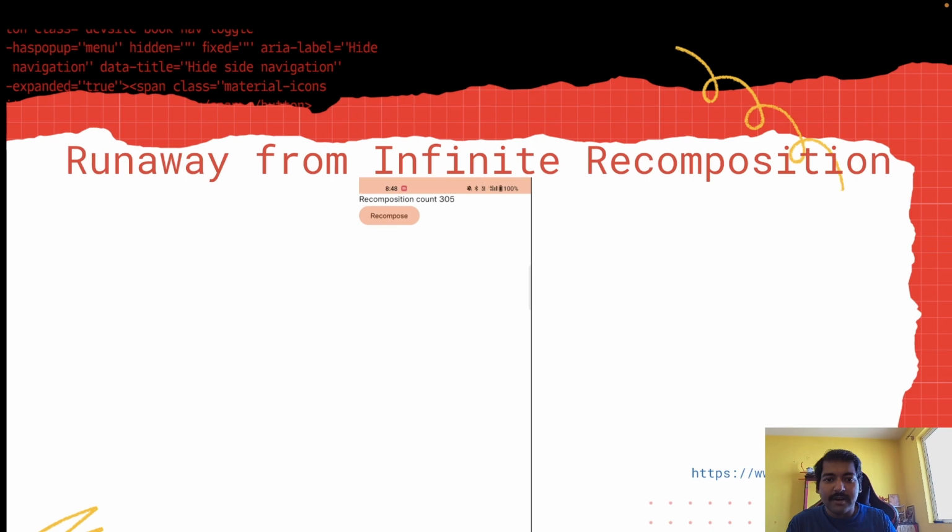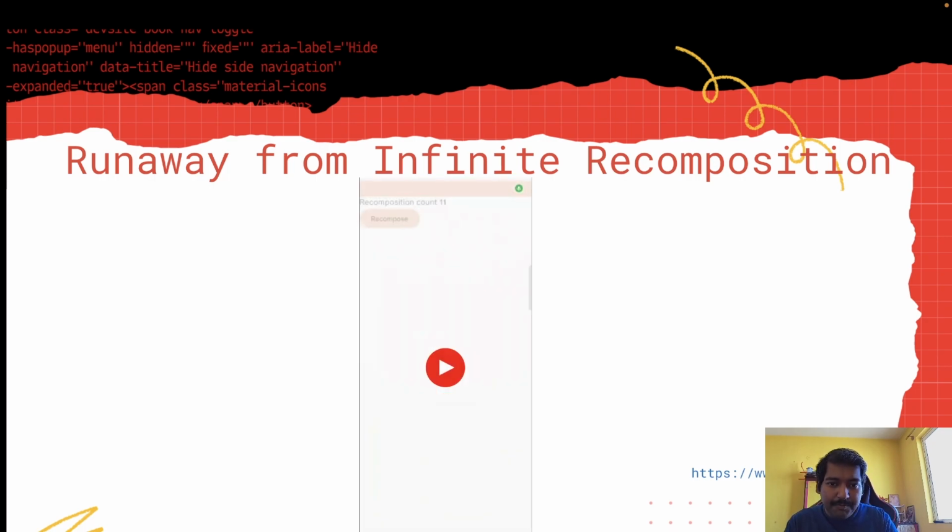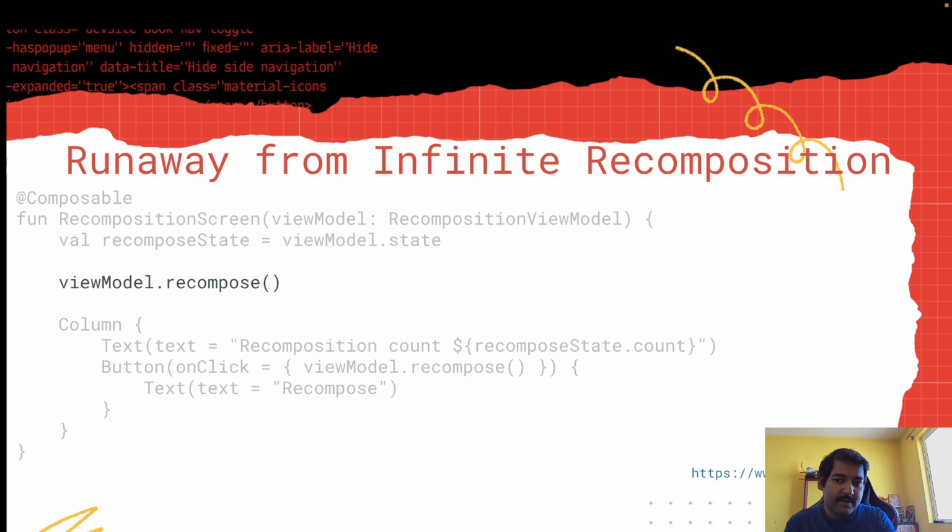We haven't even clicked recompose. It's recomposing infinitely. Why? Because we are calling viewModel.recompose outside. Every time recomposition happens, it finds the function viewModel.recompose again, which triggers the state change again, and recomposition happens again. So it becomes infinite, or recursive, recomposition.